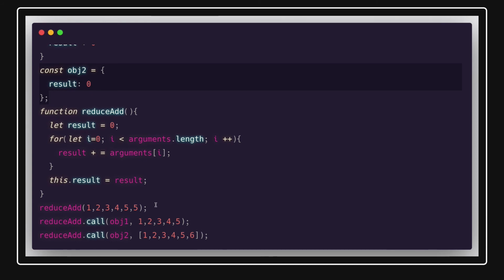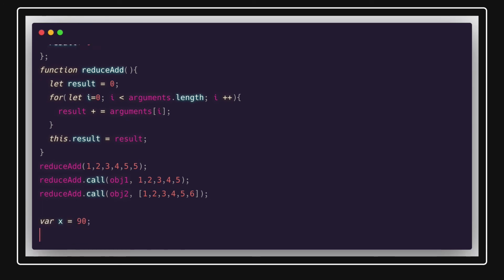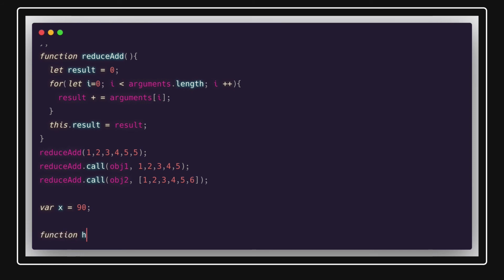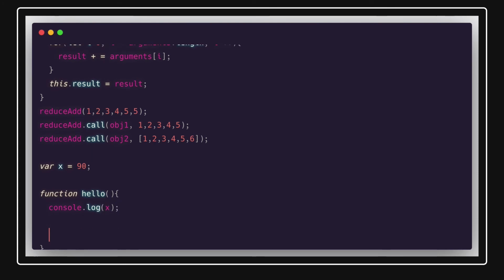We can also talk about the hoisting of variables in JavaScript, which is an important aspect. Here you have declared x equal to 90 and you have created a function. Here you are doing console.log(x), and somewhere at the bottom you have declared x equal to 80. So what do you think x will be? According to you it should be 90?